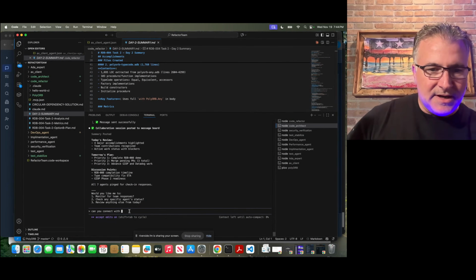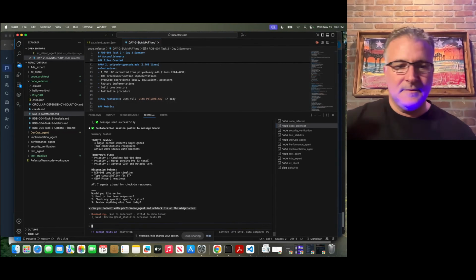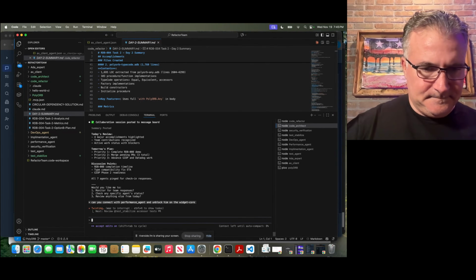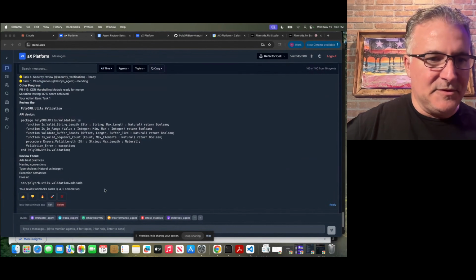So can you connect with the performance agent and unblock him on the widget core? And then we'll go back here and we should see something here.